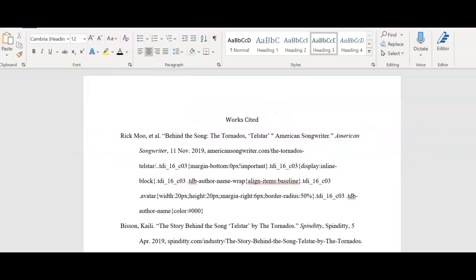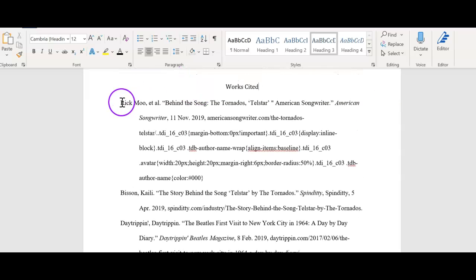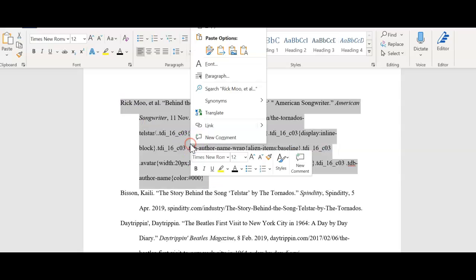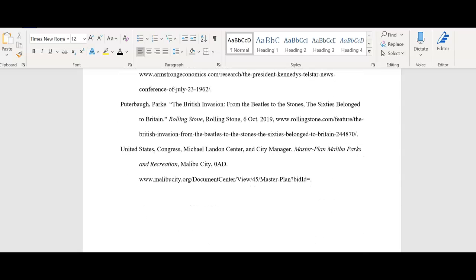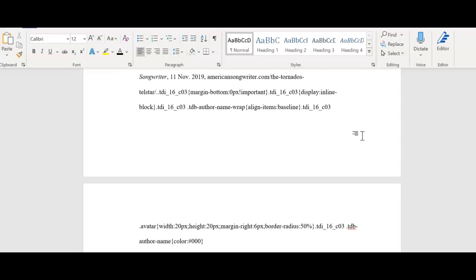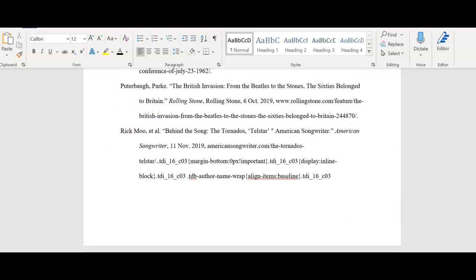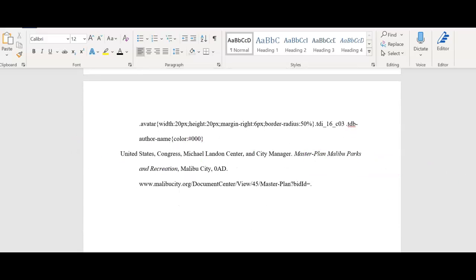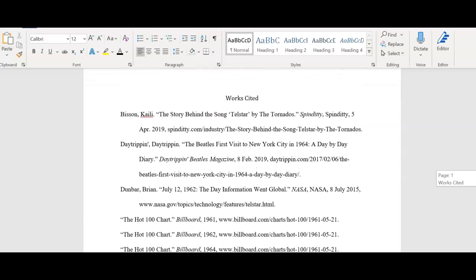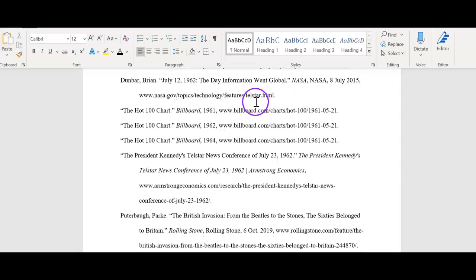Now we have that. However, when I did that, it's not in alphabetical order, is it? So that means I'm going to have to take the whole thing when I edit like this, and I'm going to cut it from here, and I'm going to go down and find where it goes alphabetically. And it's listed as R, so that's what we're going to put it under. Just exactly as the citation was created. So now I have it with all the information, but it's not just some random, bizarre-looking citation. You see that? This is why we enable editing and why we make sure that everything's done.